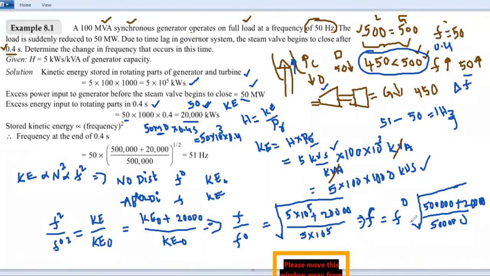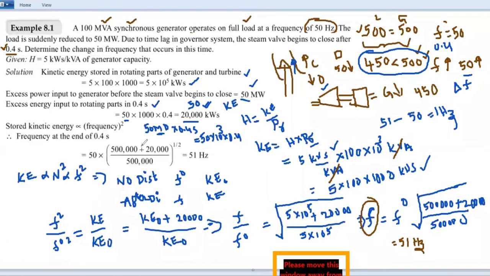So this is the frequency at the end of the 0.4 seconds, or you can say during the 0.4 second, this is the frequency you will get. F equal to F naught root of this one. F naught is 50, and after solving all these, you will get 51 Hz. You will get 51 Hz here.